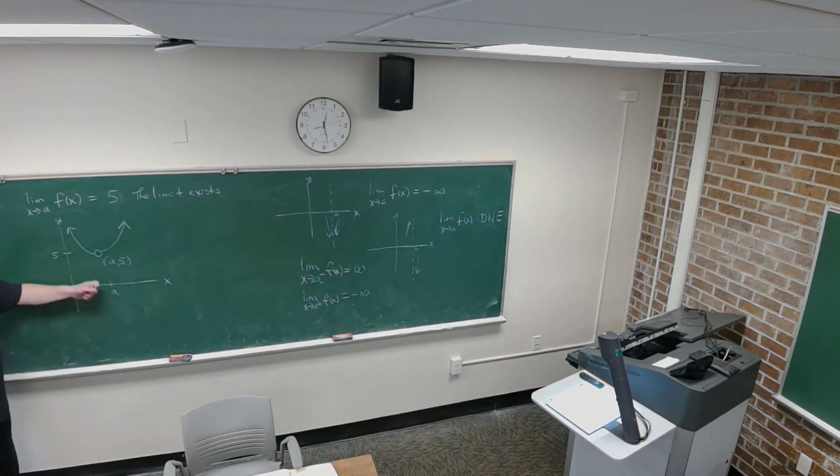In my picture here, instead of a closed circle, I have an open circle. It doesn't have to be continuous at that point. And so the limit as x approaches a from the left is equal to 5, and the limit as x approaches a from the right is also equal to 5. So that's an example where the limit exists.